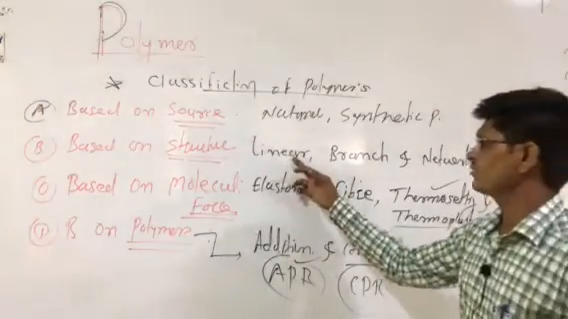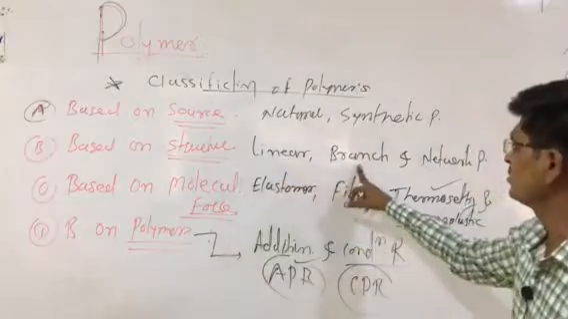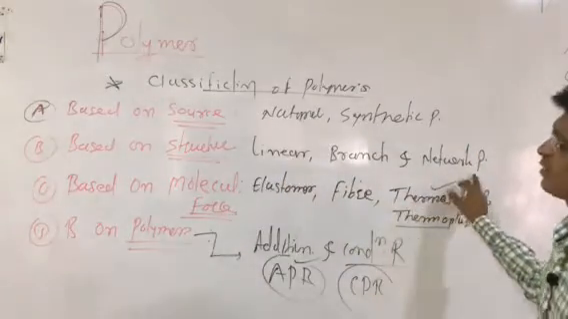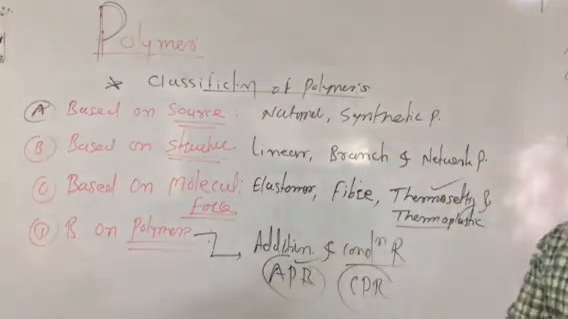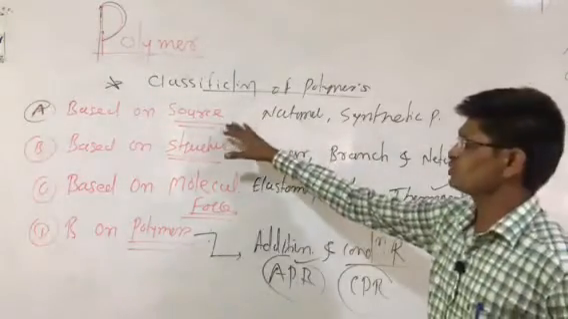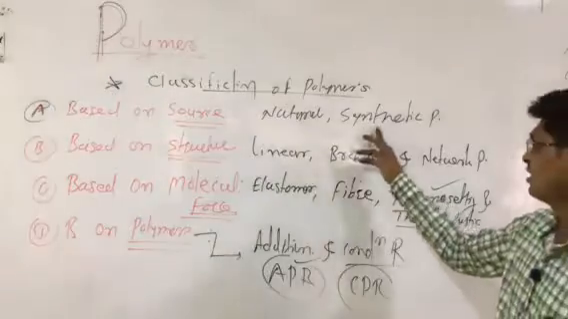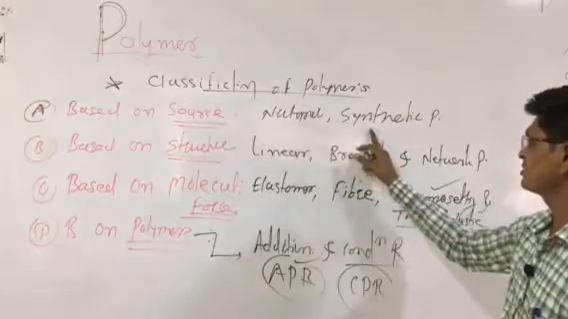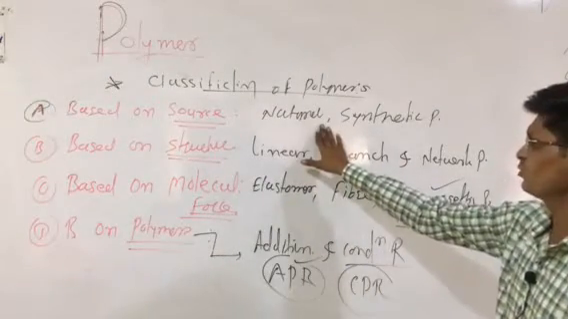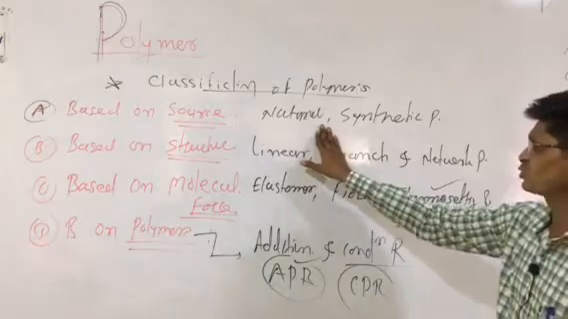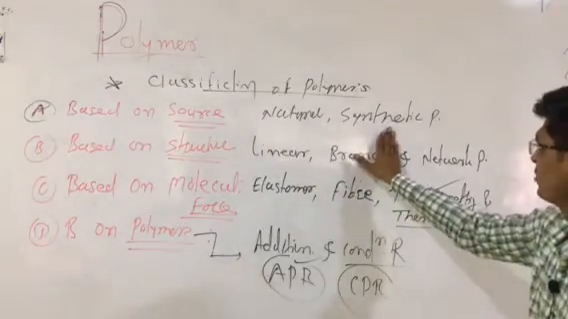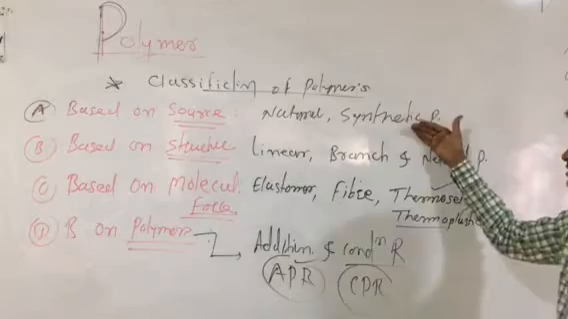Based on the structure, we have linear polymer, branch polymer and network type polymers. The classification is done according to structure. After that, the source, meaning what kind of source it is: natural source or synthetic source, artificial or natural. In general, there are two classes based on the source, natural and synthetic. Here we can also say semi-synthetic polymer.